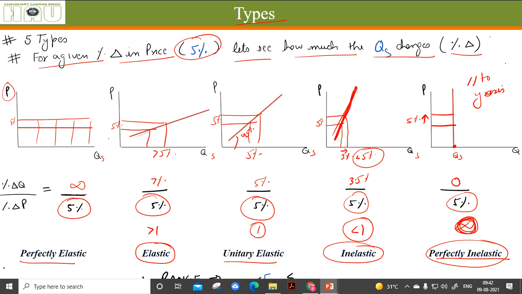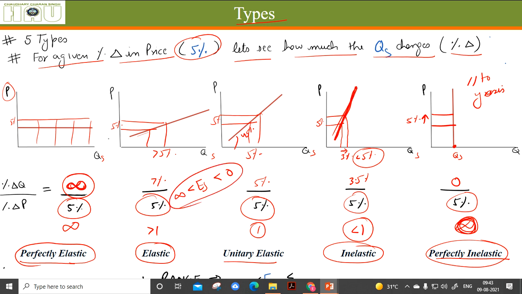perfectly inelastic, the value of elasticity will be 0, and in the case of perfectly elastic, the value of elasticity will be infinite. We just don't know by how much the quantity supplied is going to change. It might change by infinite percentages. So the value of elasticity here is infinite, and the range of value of elasticity varies from 0 to infinite.